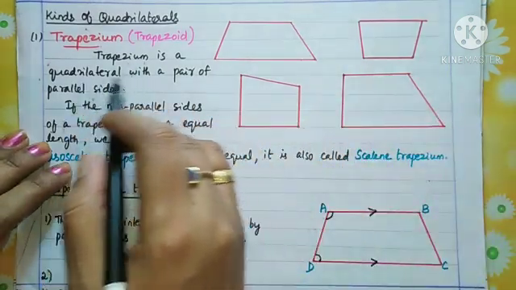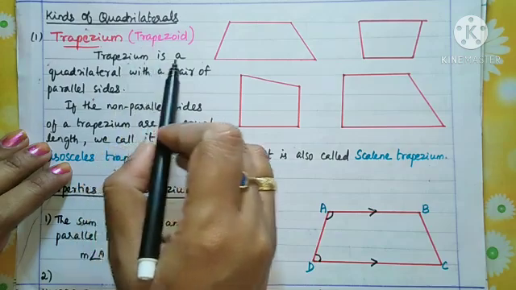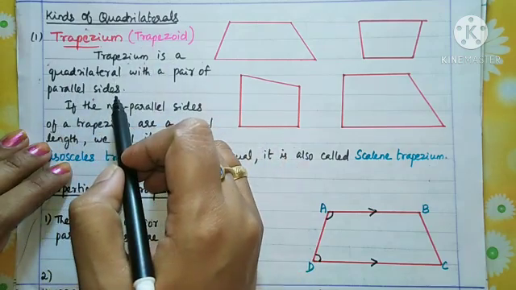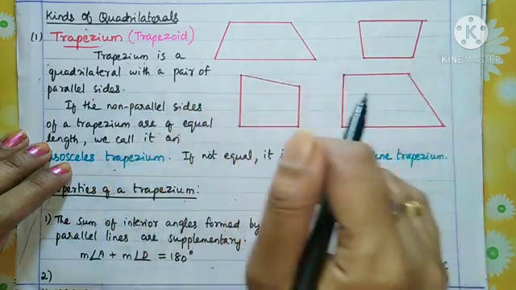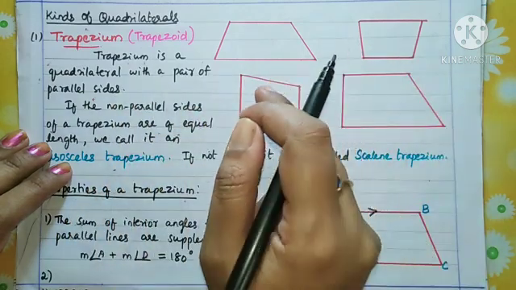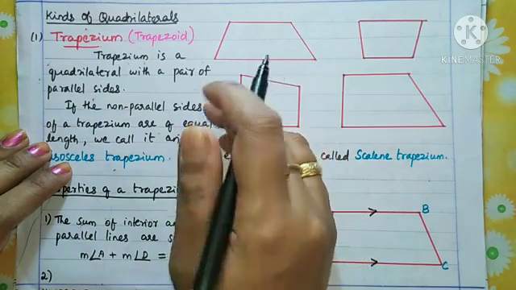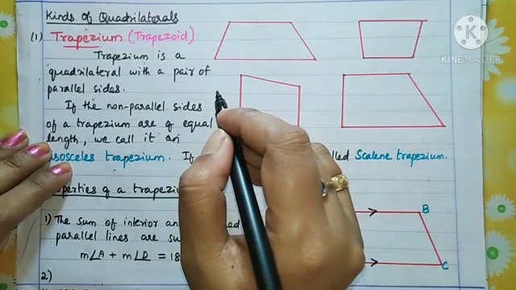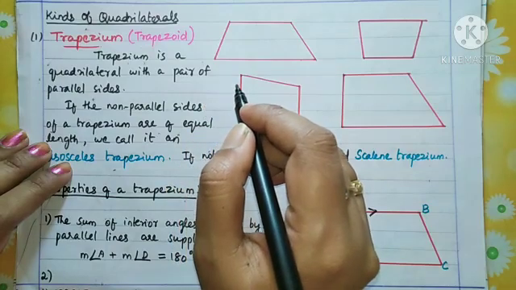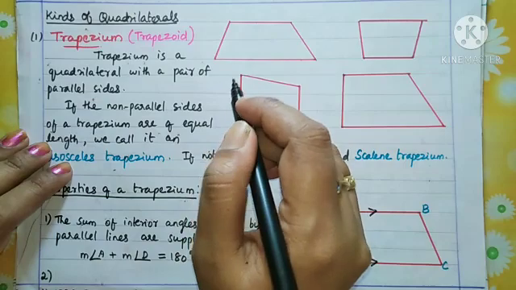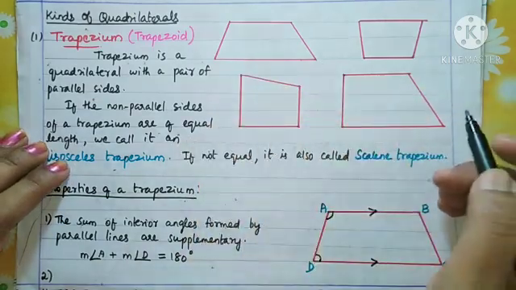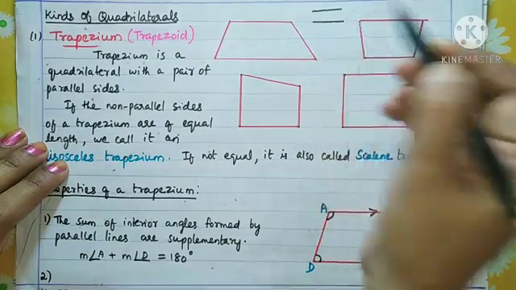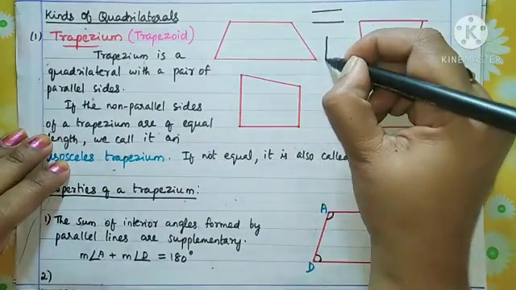Now read what a trapezium is here. Trapezium is a quadrilateral with a pair of parallel sides. Okay, so a trapezium is a quadrilateral with a pair of parallel sides. What do you mean by parallel sides? You know parallel lines? Yes, parallel lines are two lines which never meet each other and go in the same direction. Okay, if we are considering two lines, it can be this way or it can be this way also, correct?